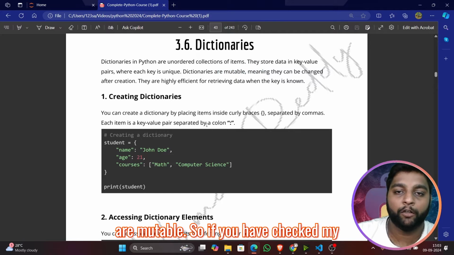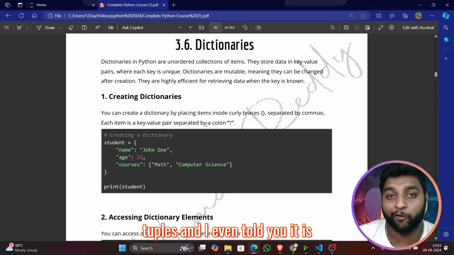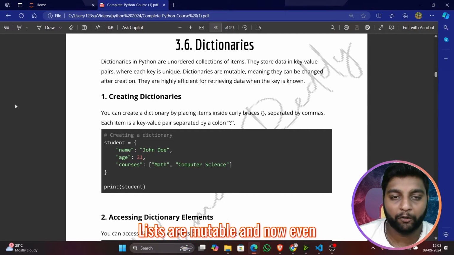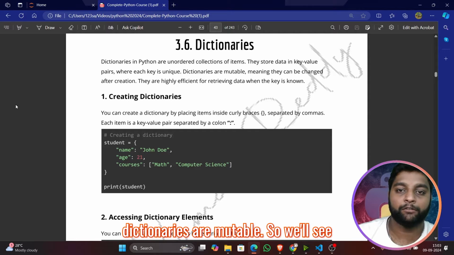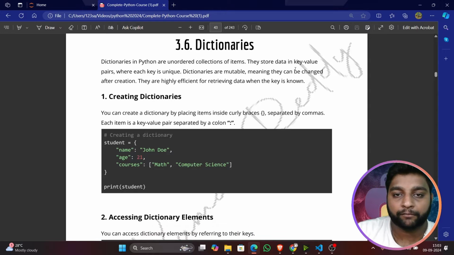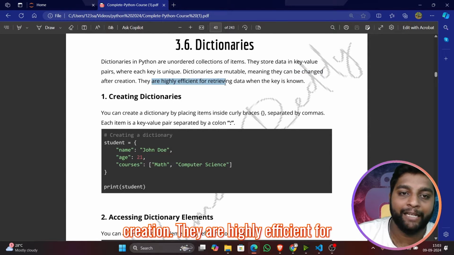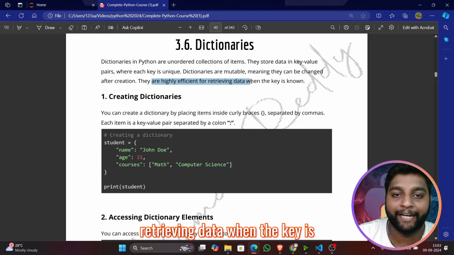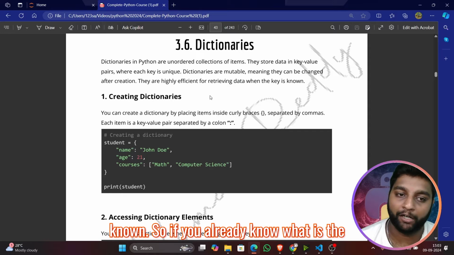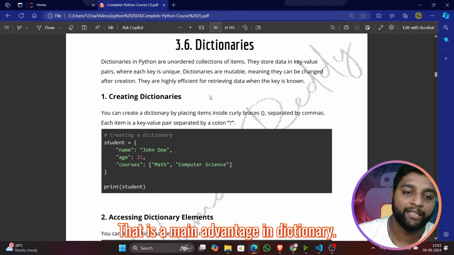Dictionaries are mutable. If you have checked my previous video, I explained about tuples, and I told you they are immutable. Lists are mutable, and now dictionaries are mutable too. We'll see how it is mutable and what features are offered in a dictionary, meaning that they can be changed after creation. They are highly efficient for retrieving data when the key is known. If you already know the key, it's very easy to retrieve the data. That is our main advantage in a dictionary.